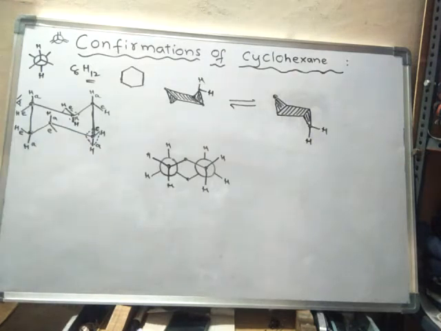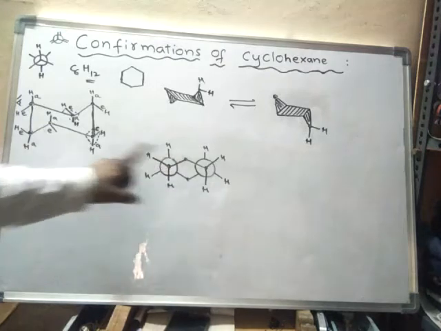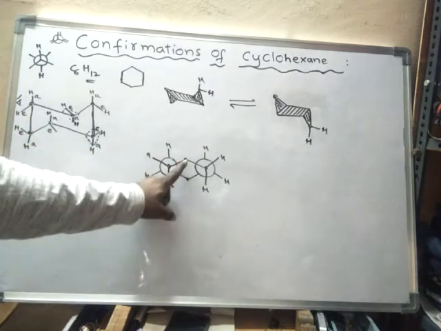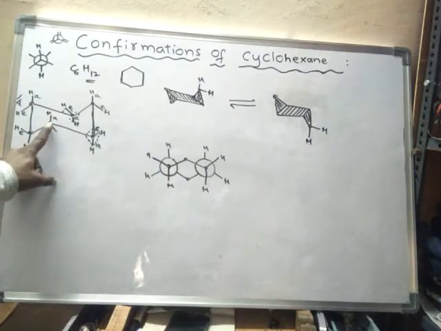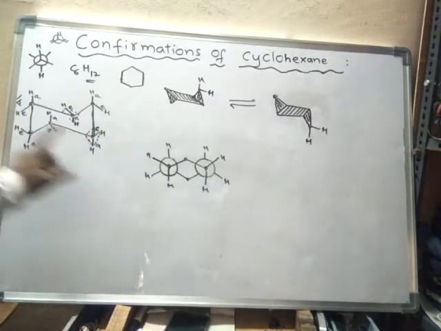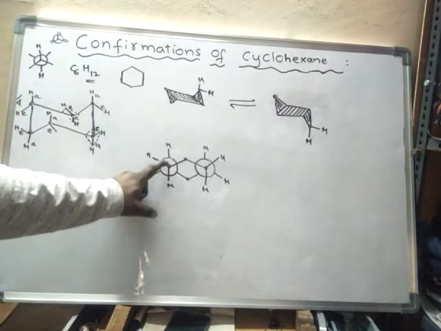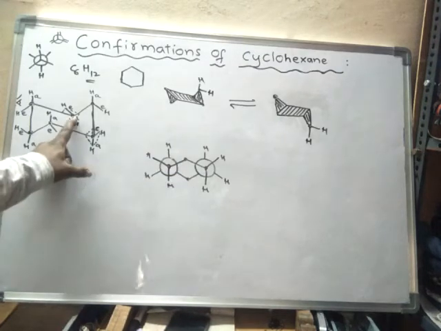So like this. Next, adjacent to this carbon is this one. Here the back carbon is the circle. This circle is connected to this carbon, and this carbon is connected to this carbon.